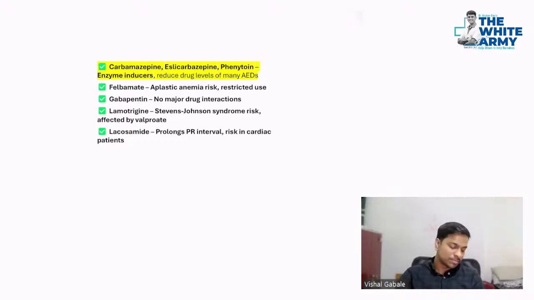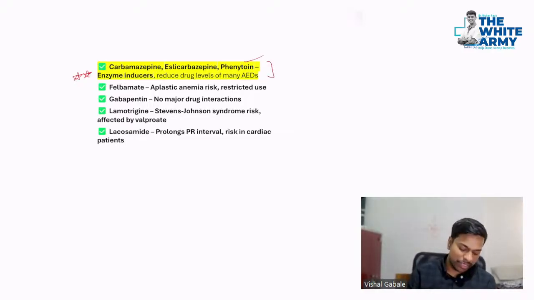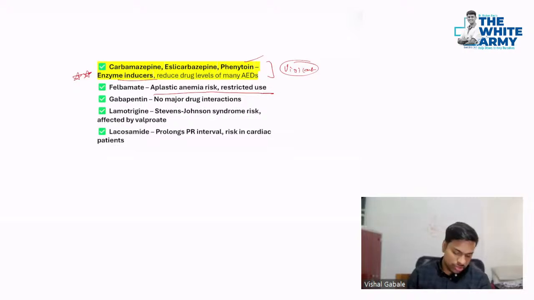For your exam and for practice as well: carbamazepine and phenytoin are enzyme inducers. Whenever you are giving them with any other drugs, they reduce the drug levels. So be very, very vigilant in this case. Then felbamate carries an aplastic anemia risk. Even carbamazepine causes this. Gabapentin has no major drug interactions. It's a good drug. Lamotrigine causes Stevens-Johnson syndrome, and lacosamide prolongs PR interval.